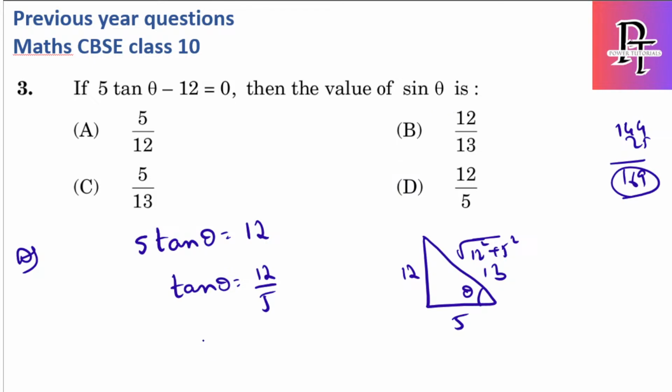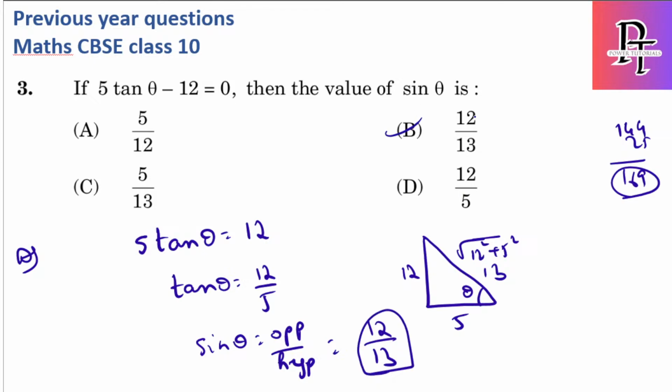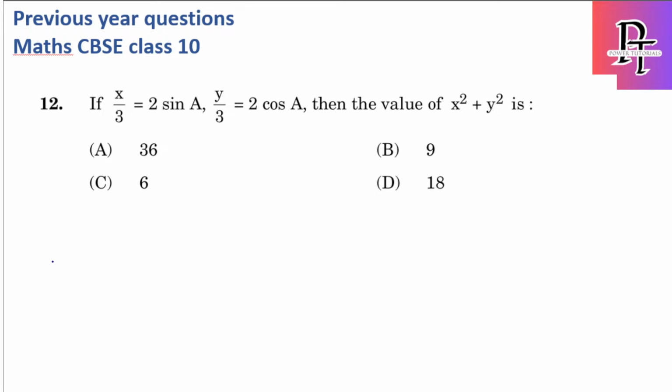They're asking sin theta. Sin theta value is opposite by hypotenuse. So opposite is 12, hypotenuse is 13. So the answer is 12 by 13. So just using these two, write in the triangle, and as it is a right angle triangle, just find the other side, get the ratio. Let's see another MCQ.